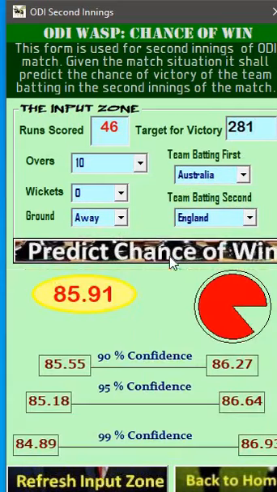And the target of victory was, suppose, 281, so we give 281 here, and we click here. We get the chance of winning: England in this situation have an 85.91% chance of winning the match.